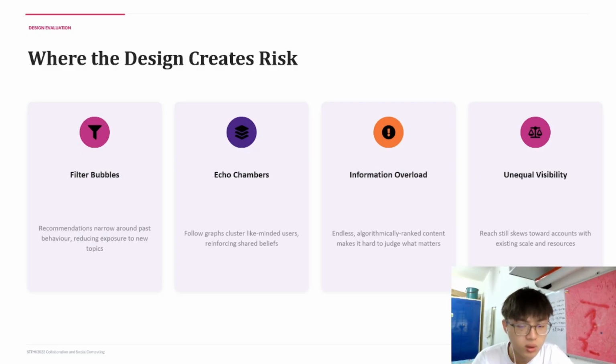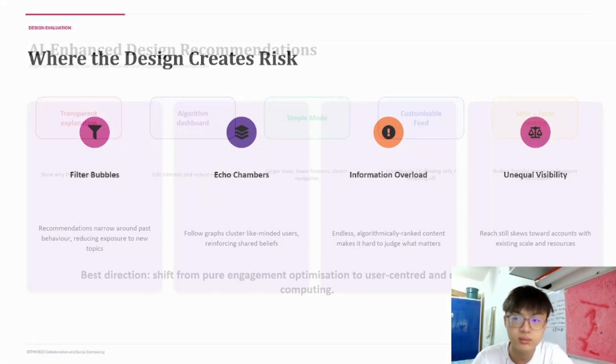This will make the whole interface more crowded. Fourth, unequal visibility happens when the algorithm gives more reach to some accounts while smaller creators remain less visible. These risks show that Instagram design affects not only usability but also social behavior.